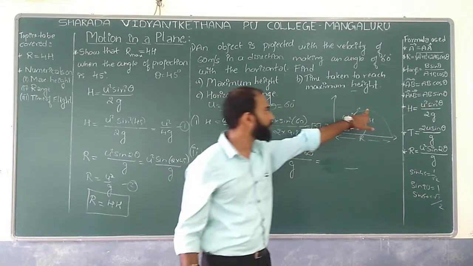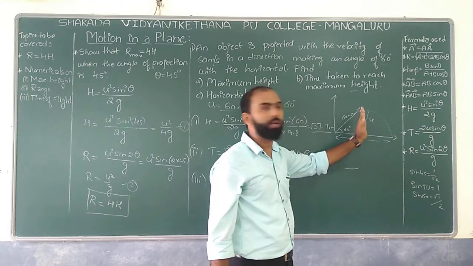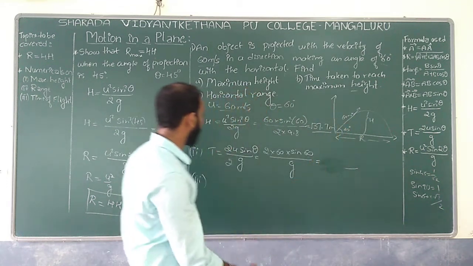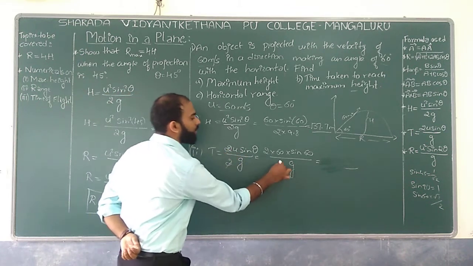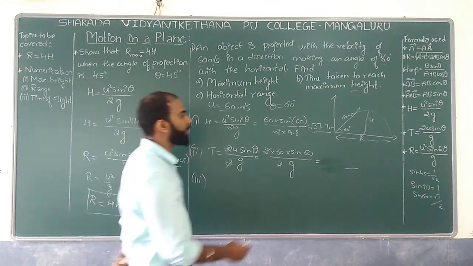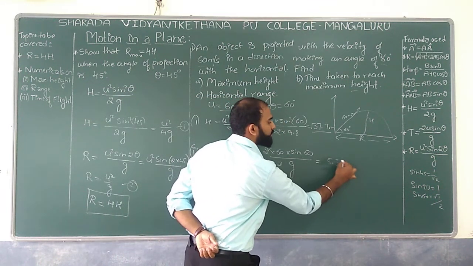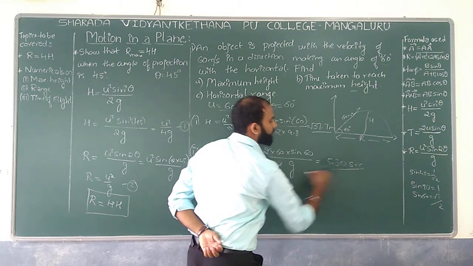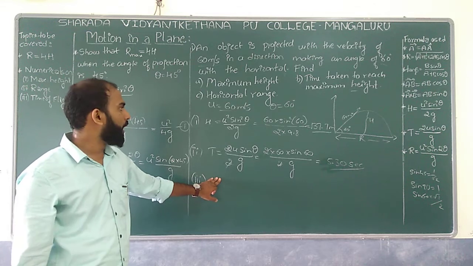At the time of reaching the top, it can have only half of the time. So you divide by 2, and altogether we are going to have u sin theta divided by g. So that's why we are going to have 5.30 second over here. Okay? So this is how exactly we are supposed to get it.